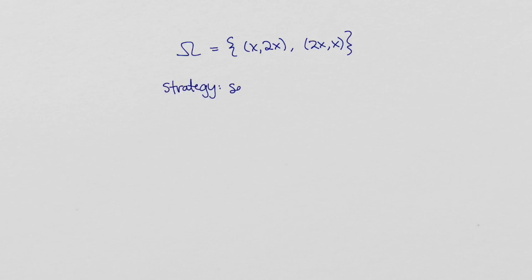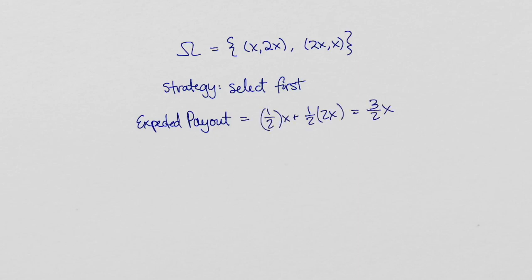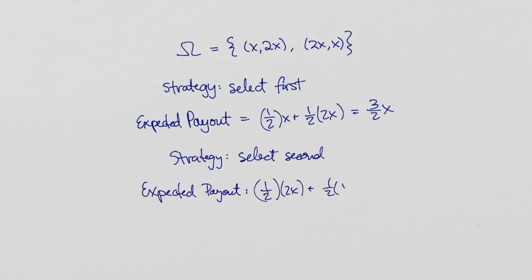We can now address the exchange paradox from the probability model point of view. Suppose that the envelopes contain x and 2x dollars, and let's take as our sample space (x, 2x) and (2x, x). In other words, the larger amount is in the first envelope or the larger amount is in the second envelope. The expected value of selecting the first envelope is equal to 1/2 x plus 1/2 2x, which is 3/2 x. The expected value of selecting the second envelope is 1/2 2x plus 1/2 x, which is also 3/2 x. So the contestant can't do better or worse than an expected payout, which is the average of the amounts in the two envelopes.